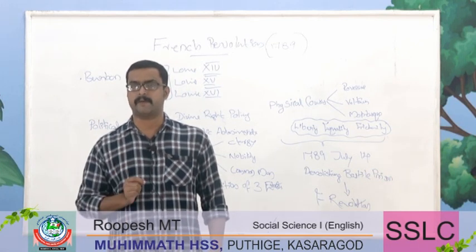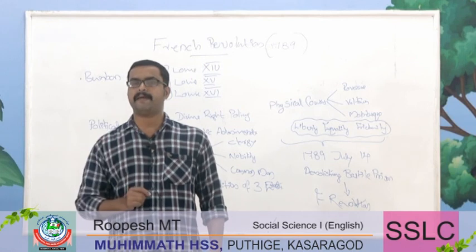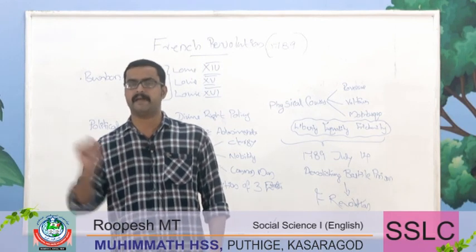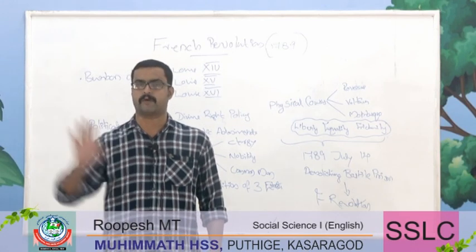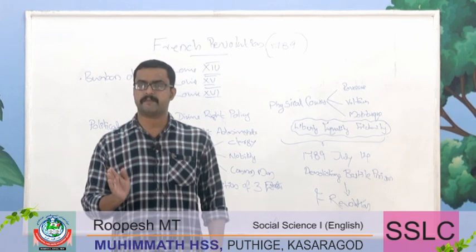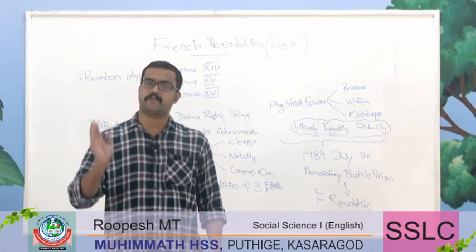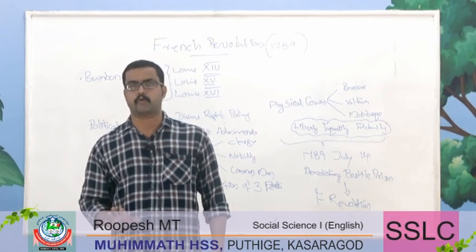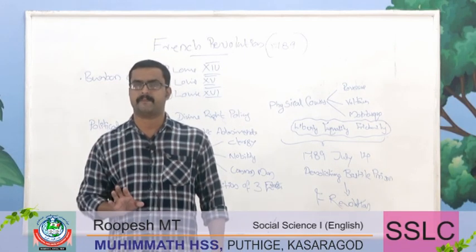And another special privilege: the government positions and the positions related to the military were reserved for the first two groups, the clergy and the nobility.